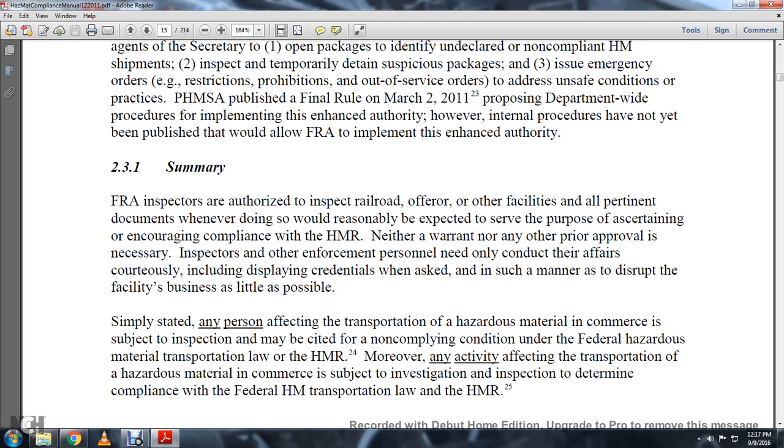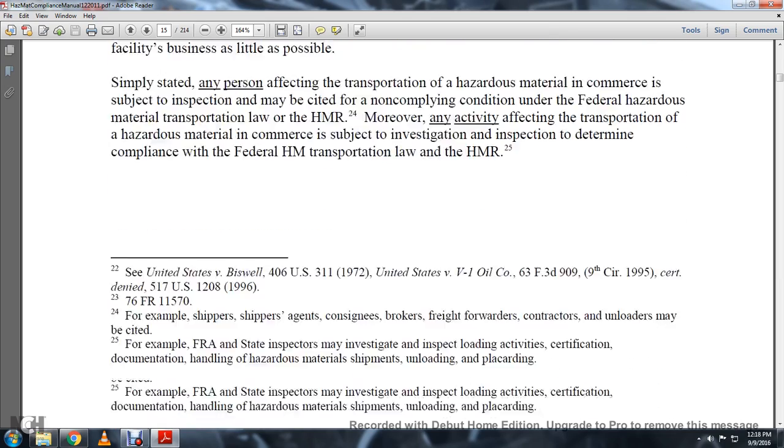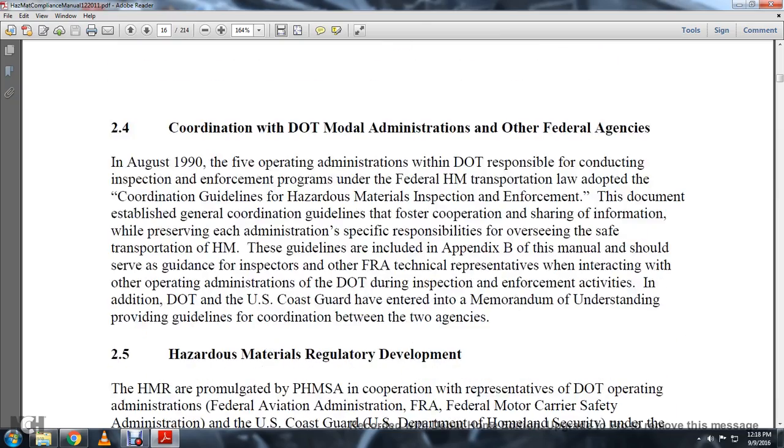Simply stated, any person affecting the transportation of hazardous material in commerce is subject to inspection and may be cited with a non-compliant condition under the Federal Hazardous Material Transportation Law or the Hazardous Material Regulations. Moreover, any activity affecting the transportation of hazardous material in commerce is subject to investigation, inspection, and determination of compliance with the Federal Hazardous Material Transportation Law and the Hazardous Material Regulations.